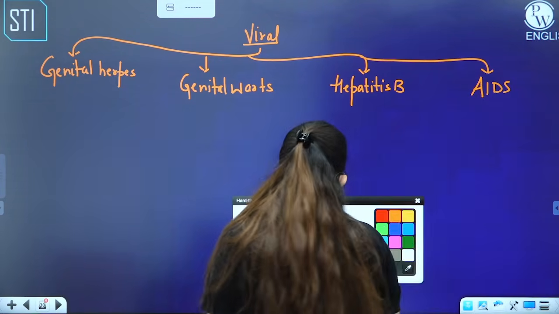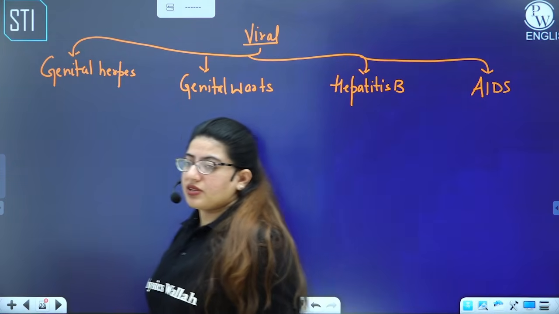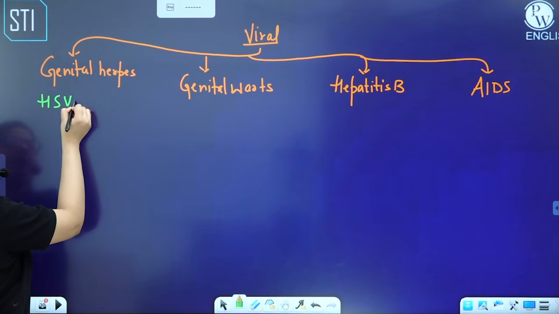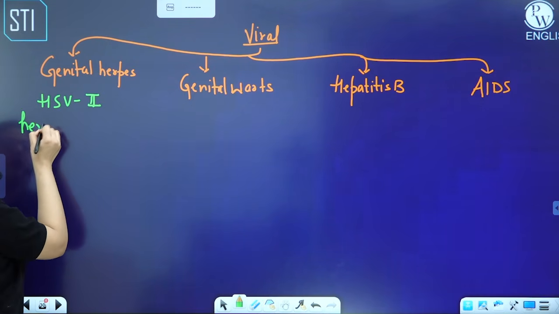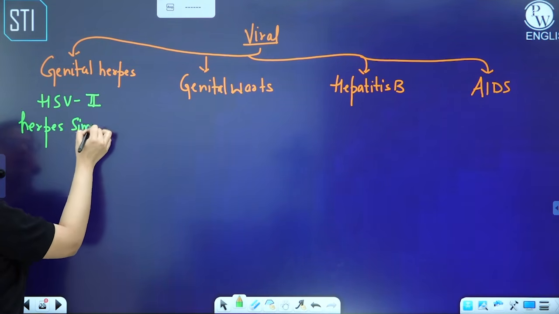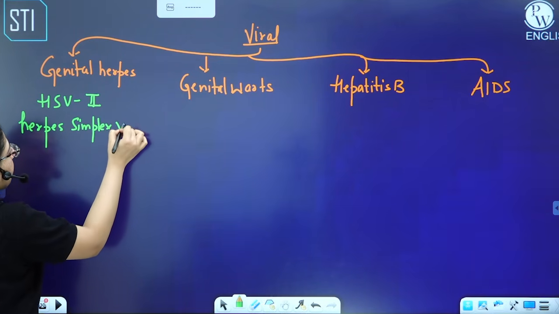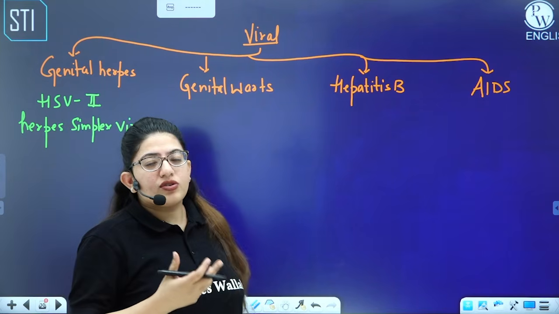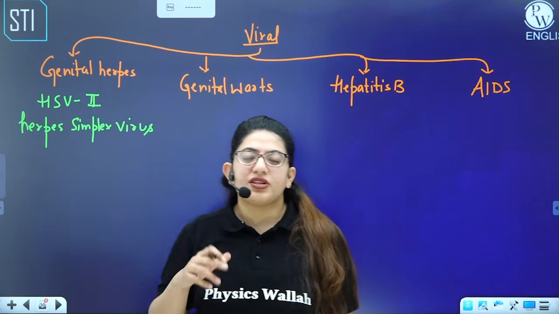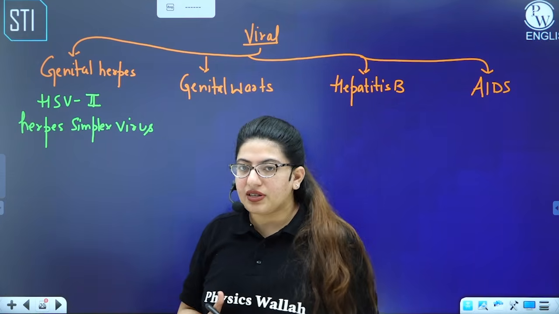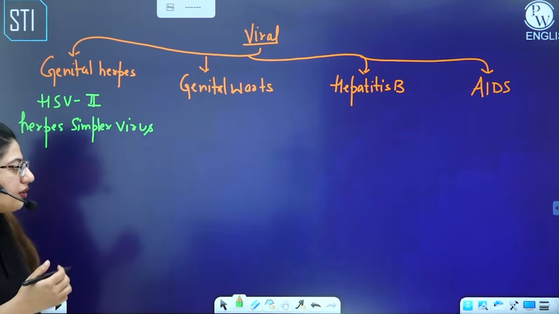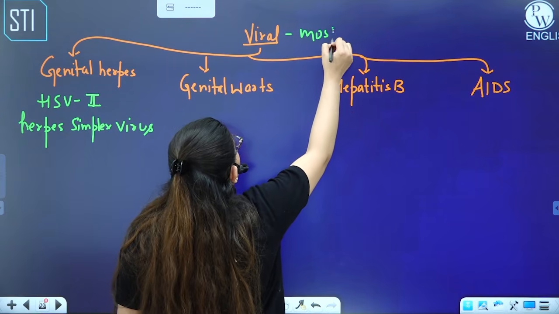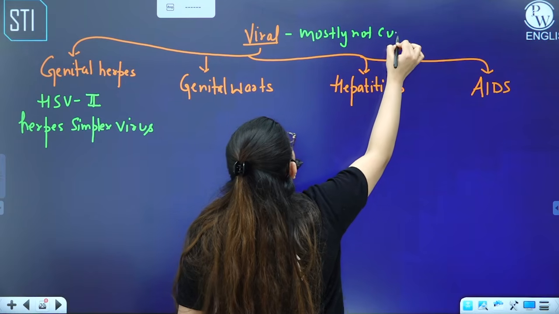Okay. Now, first of all, genital herpes. So what is the causative agent? Obviously the virus. And what is the name of the virus? HSV2, herpes simplex virus. Why 2? Then there must be a 1 as well. The 1 causes cold sores or the blisters around the mouth, whereas HSV2 is causing the sexually transmitted disease here. So this disease is not curable. I told you, the viral ones are mostly not curable.